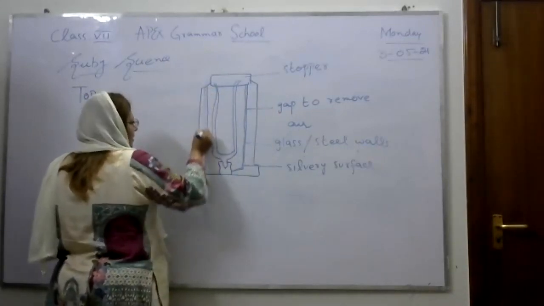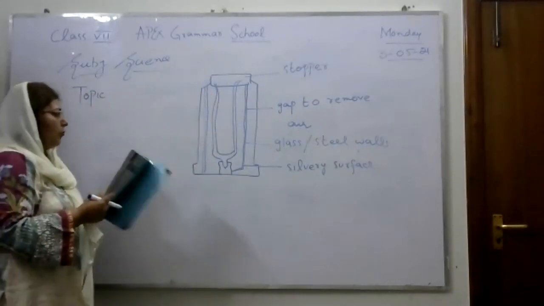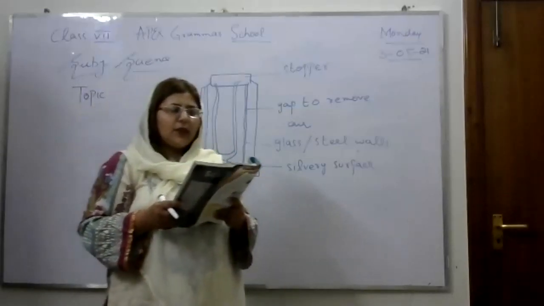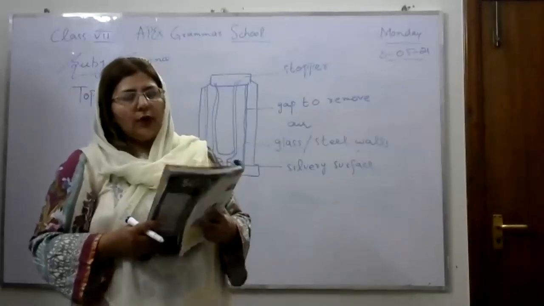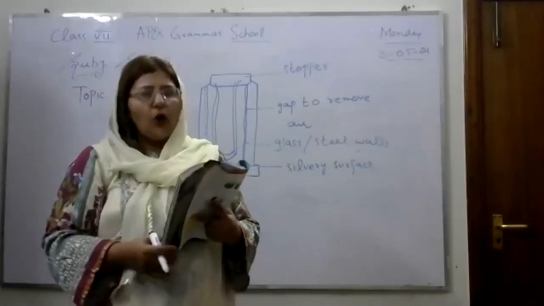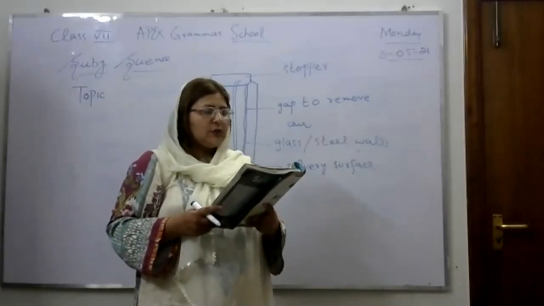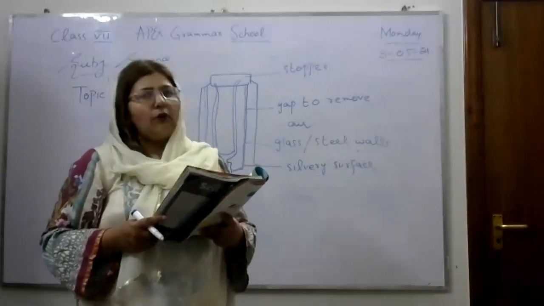So now we will discuss how this vacuum flask works. What is a vacuum flask? A vacuum or thermos flask can keep drinks hot or cold for hours. So it can hold something hot or cold for some hours. The flask has a number of features which reduce the rate at which heat flows in or out of it.